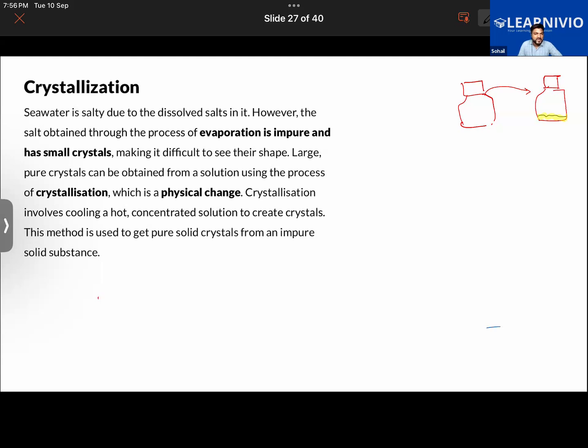Also, this method of crystallization, we can also perform in order to purify some substances. Let's say you have some impure substance, so you can purify it with the process of crystallization. Also, the process of crystallization is observed in nature.